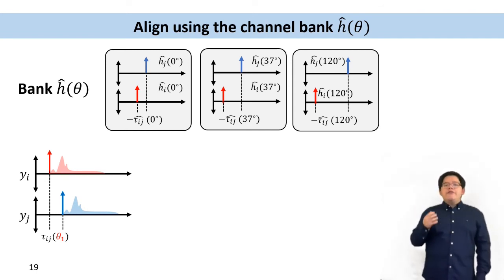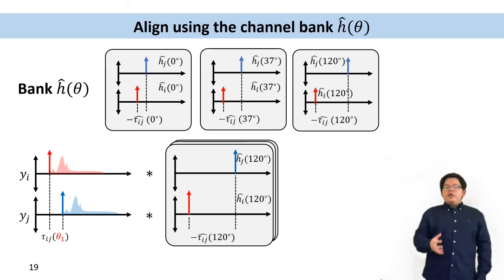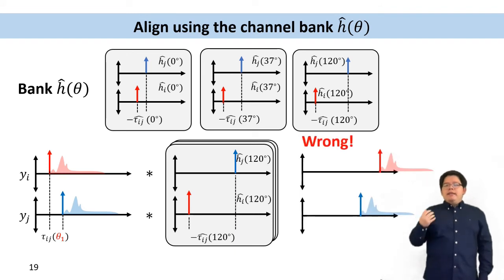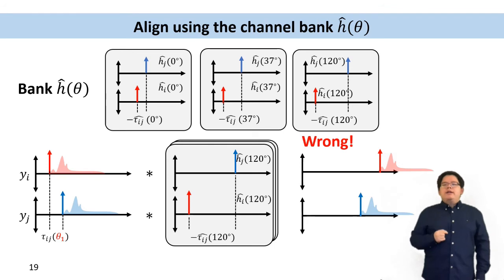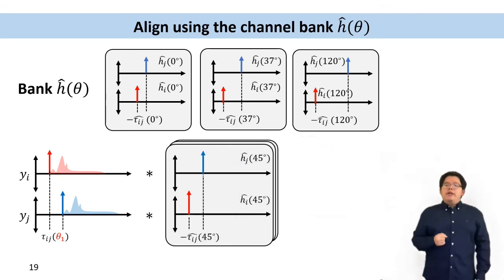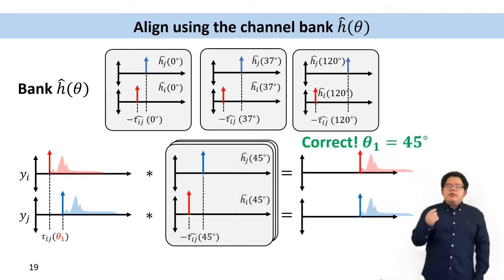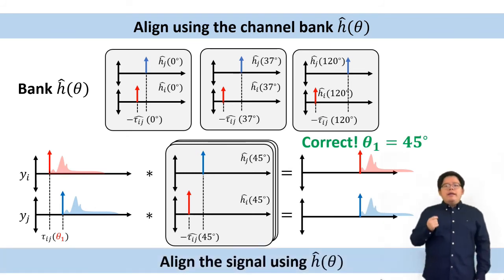We just need to convolve it with the channel bank. If the channel is wrong, say I try 120 degrees, the signals will not be aligned. If and only if we try the correct angle, 45 degrees here, I will get the signal aligned, so I know, oh, theta 1 is 45. This is how we align the received signal using the channel bank.